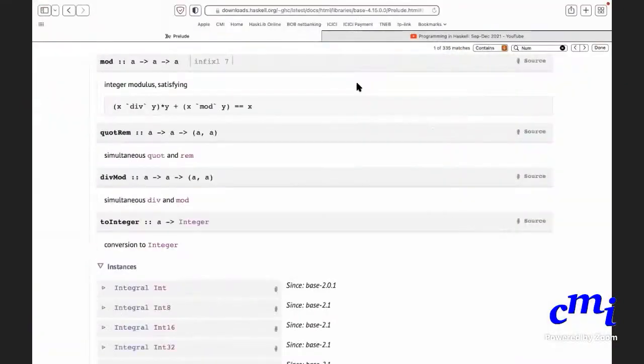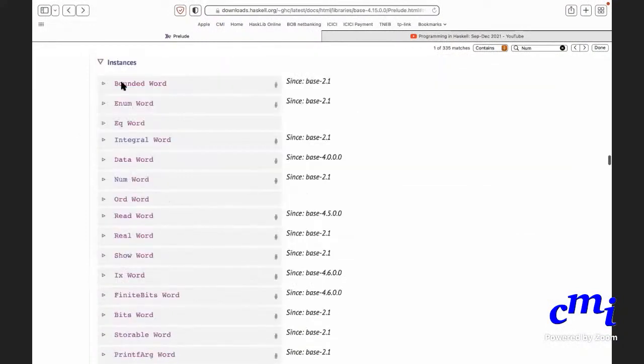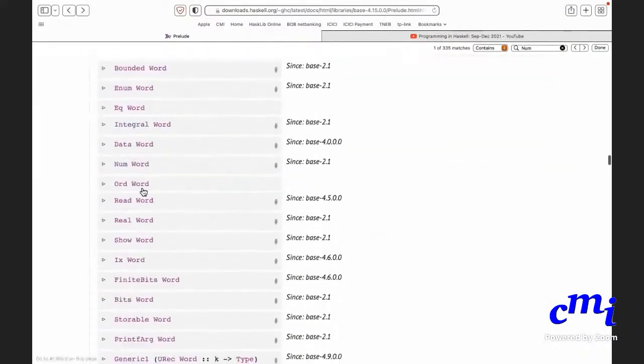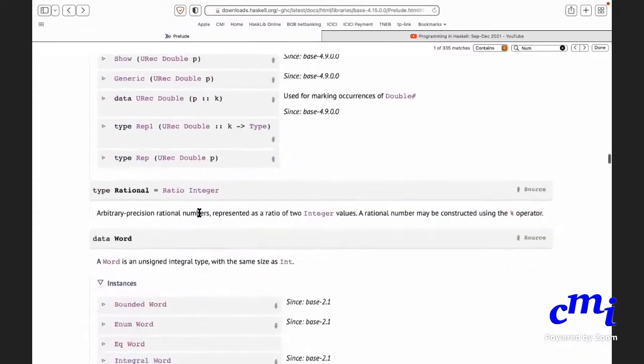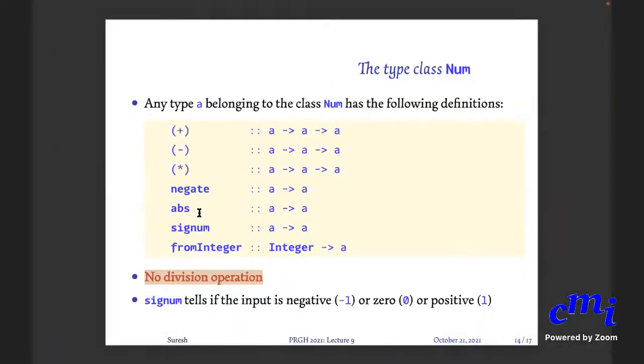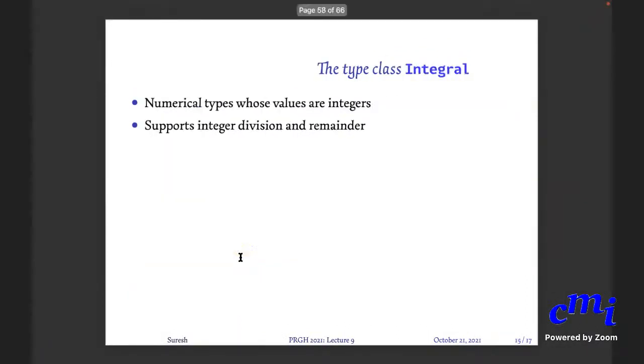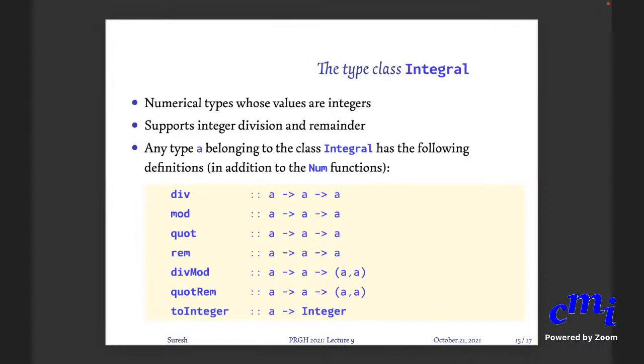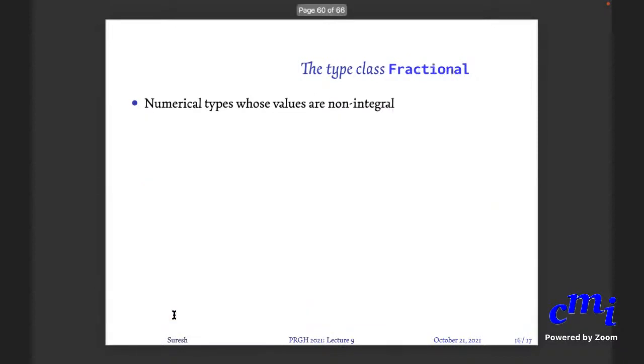Okay, you can figure out all this. So that is integral. Similarly, you have now things where you can divide. You call it fractional. Okay, int is not fractional, but if you go look at something called real or whatever, you'll have fractional. Let me just show you the thing in the slides, and I think I'm going over time. I'll stop in a bit. Yes, integral is all numerical types whose values are integers, supports integer division and remainder. So any type A belonging to the class integral has the following definitions. All these definitions. Okay, importantly, div mod quotrem and toInteger. You can convert it to an integer anytime.